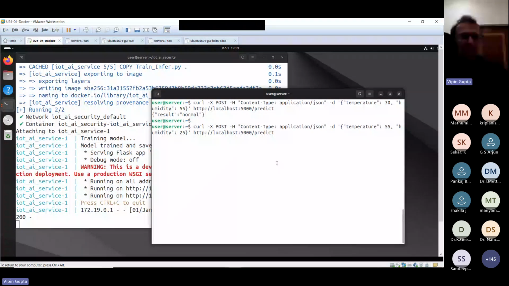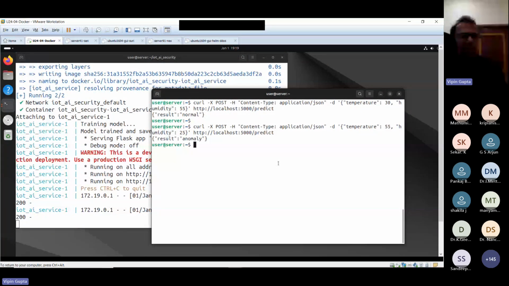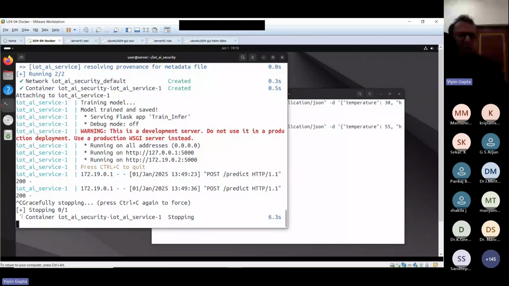Then I will conclude this session. Because I have to use it in the next session also, I have to cancel this, and let me run this one command, down, volumes.